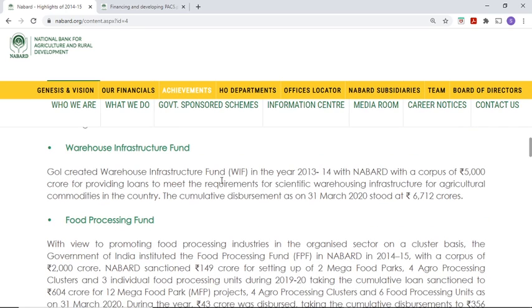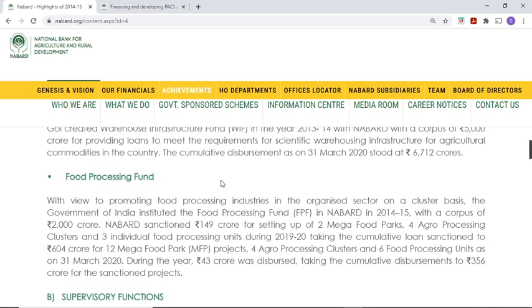The Government of India created the Warehouse Infrastructure Fund in the year 2013-14 with NABARD, with a corpus of 5,000 crore, for providing loans to meet the requirements for scientific warehousing infrastructure for agriculture commodities in the country. The cumulative disbursement is 6,000 crore. So that is the Warehouse Infrastructure Fund. The last one, Food Processing Fund.